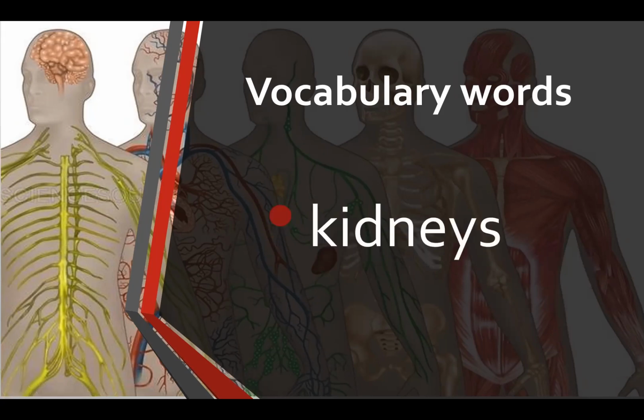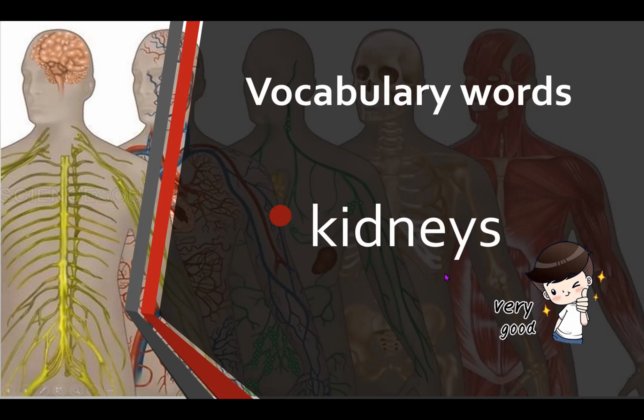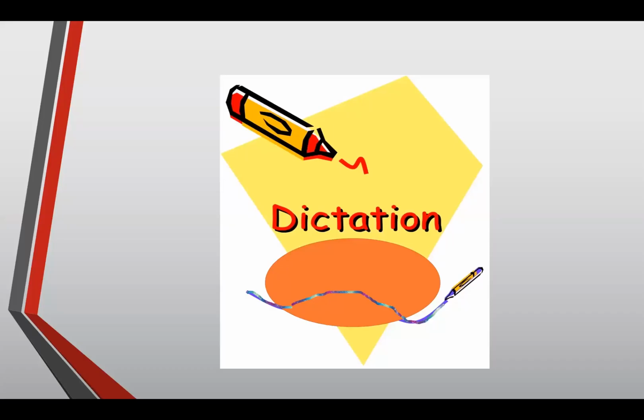Now the third word is kidneys. Kidneys. One more time. Let's spell together. K, I, D, kidneys. Good job. Kidneys are a pair of organs that remove water and waste from the blood. This is where it processes, and we will talk about it more later. We just read the three vocabulary words for today, and we will practice spelling them on our dictation, using WordWall.